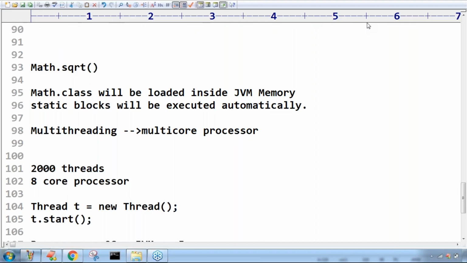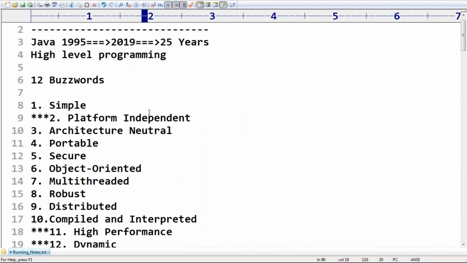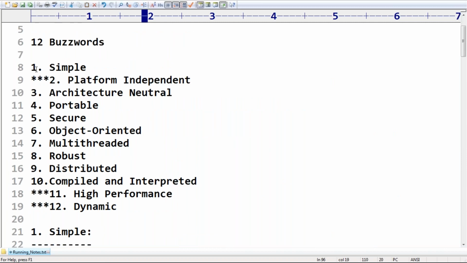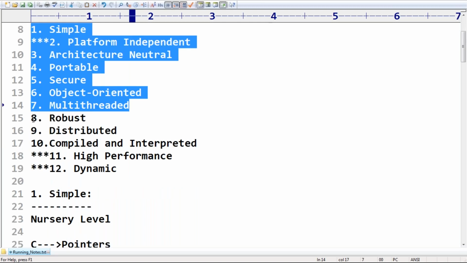Sir, in the last session, we had a discussion about Java features. Almost the first 7 features we covered already: simple, platform independent, architecture neutral, portable, secure, object oriented, multi-threaded. These are things we covered in detail. Now, sir, what are the next things we have to discuss?